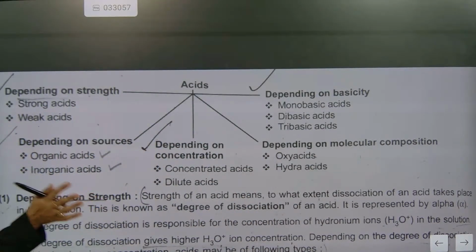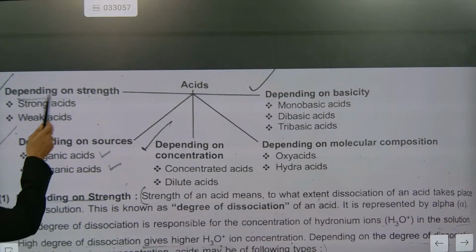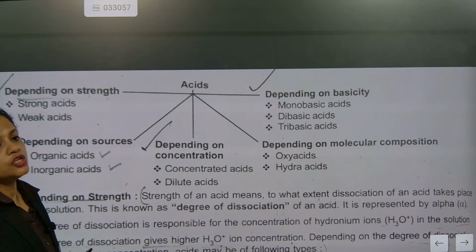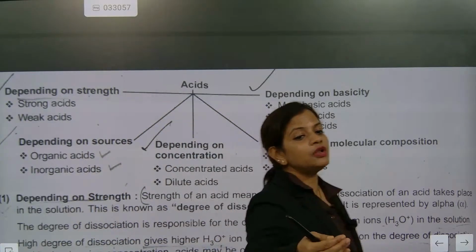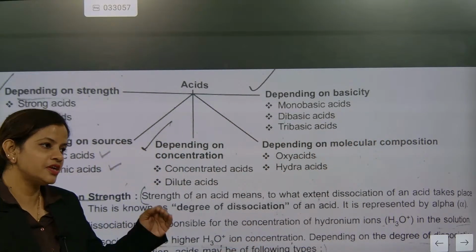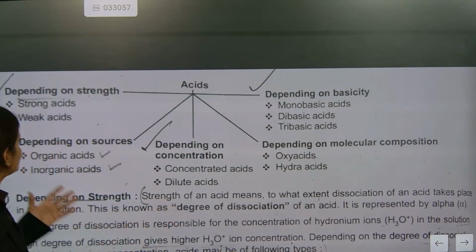So acid will be of how many types, depending on strength? Strong acid or weak acid. Strong acid means H plus ions will be released very, very fast. Weak acid means H plus ions will be released slowly. So that is strength.